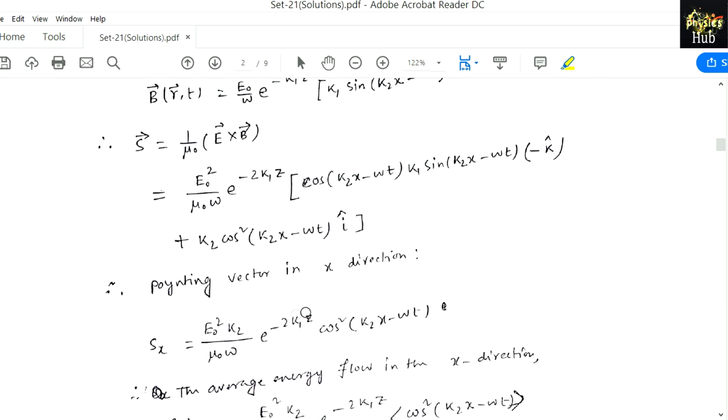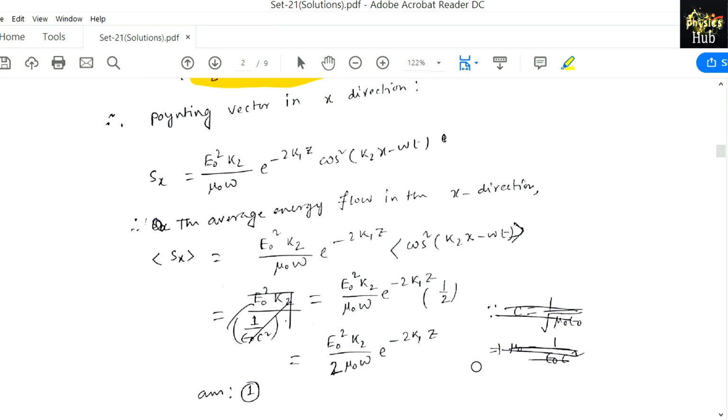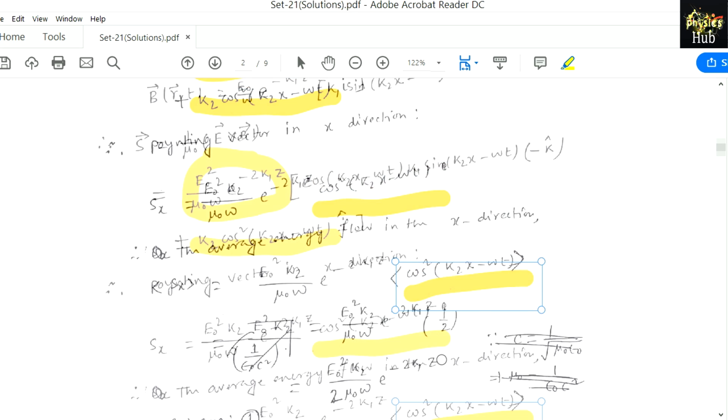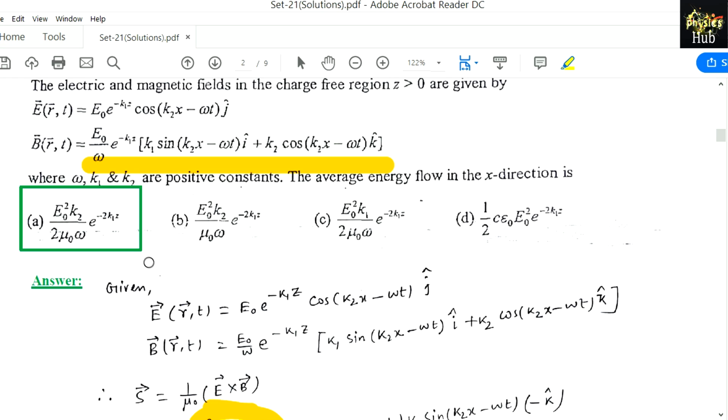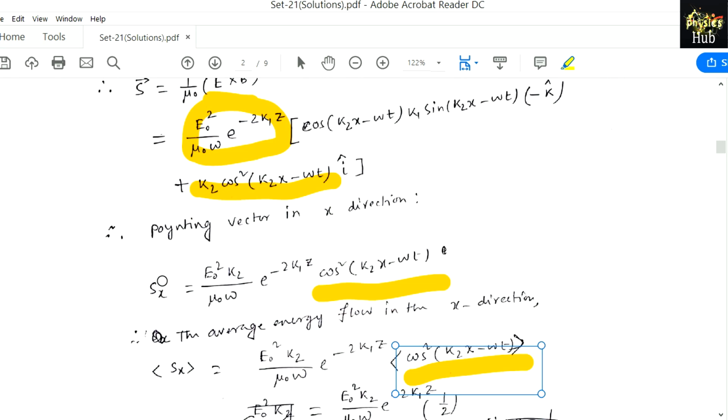So first we calculate the Poynting vector in the x direction. X direction means the I cap component. So what is the I cap component? This part into this thing. Now average energy flow in the x direction means average of Sx. Now you know that the average of cos square theta equals half. So we put the average of this term equal to half. And it is producing E naught square k2 by this into this, and it is matching with option 1. So option 1 is the correct option.